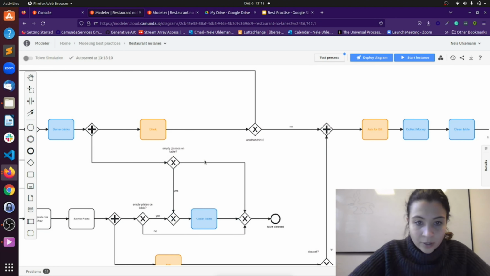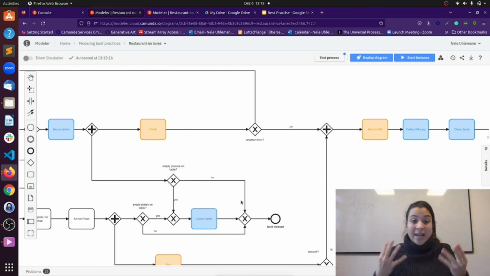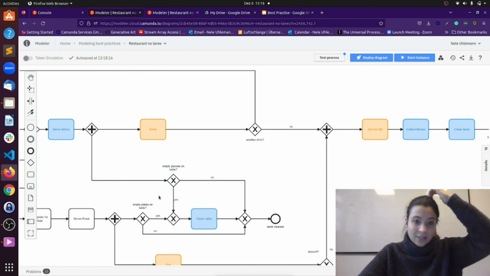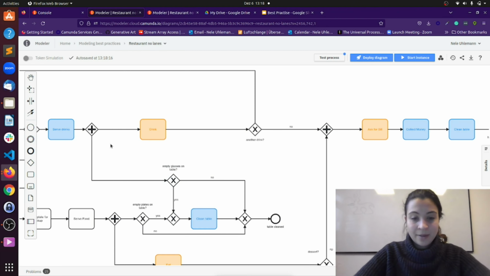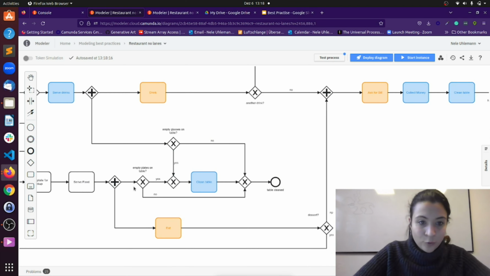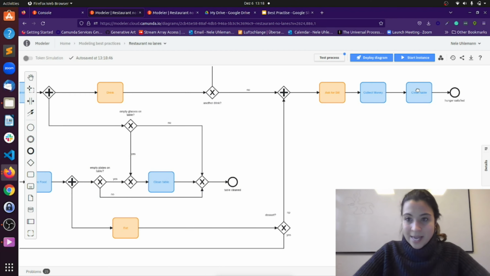So by redefining the structure, I can prevent duplicates, like in this case. So I merged basically those things, and now we just have the clean table thing once. So after we serve the drinks, we look for empty glasses, and after we serve food, we basically look here for the empty plates. And yeah, so the idea here basically is that we have it just once. We still have it somewhere here, and this is a little bit harder to merge now.